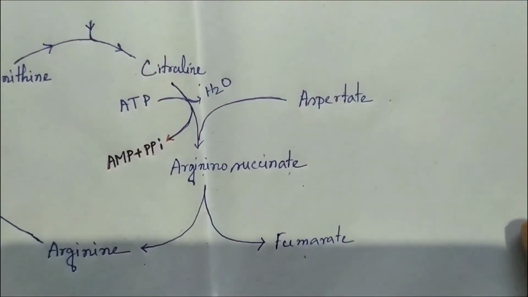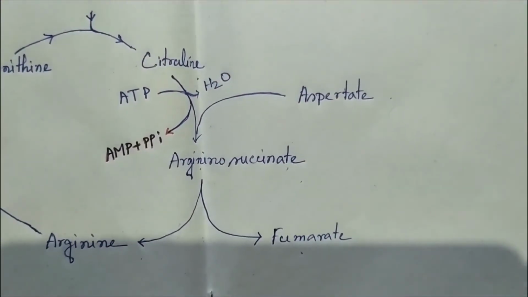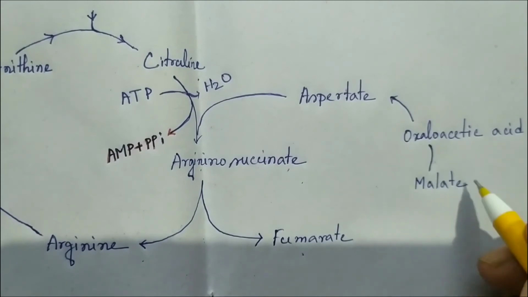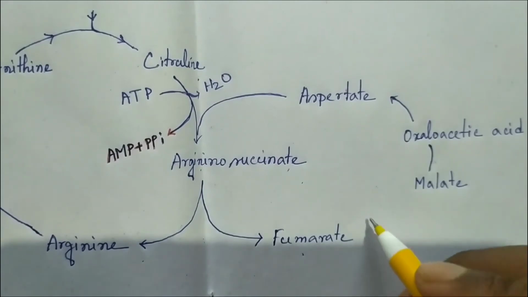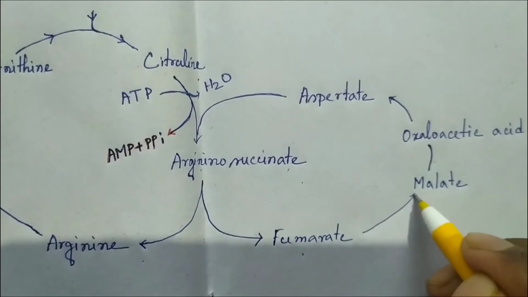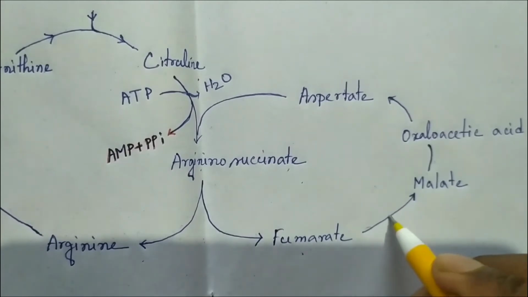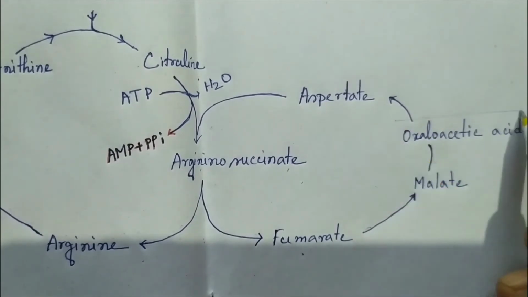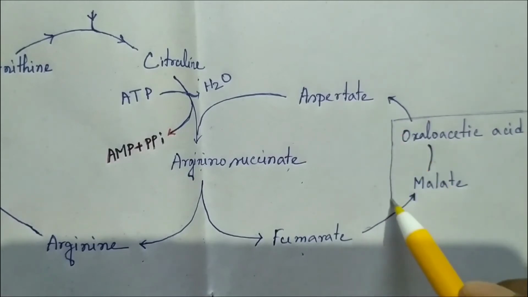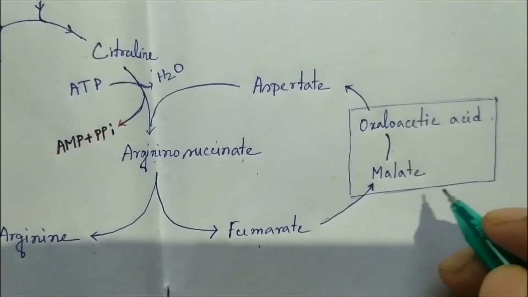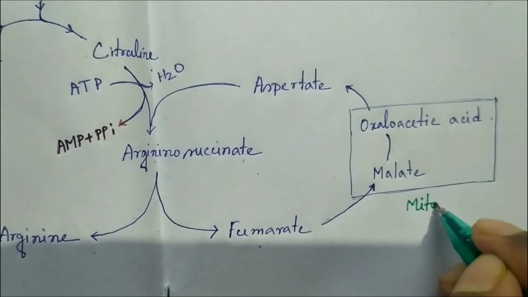The aspartate is coming from the TCA cycle. Oxaloacetic acid is coming from malate, and malate is coming from fumarate. So this is basically a part of the TCA cycle, and this portion will occur in the mitochondria of the liver cell.